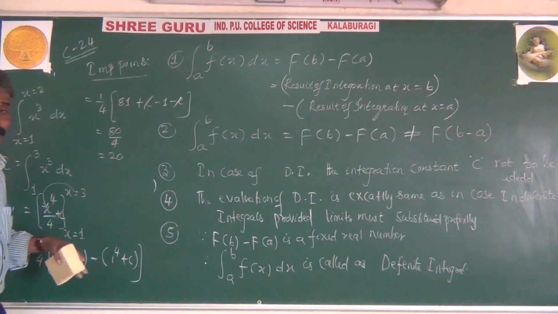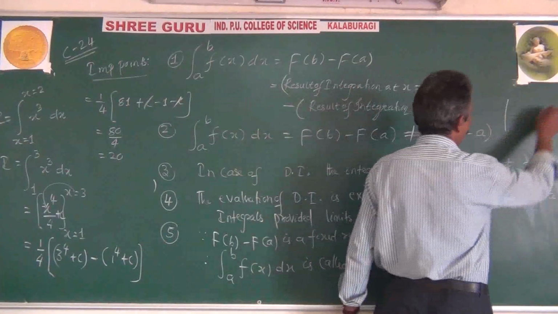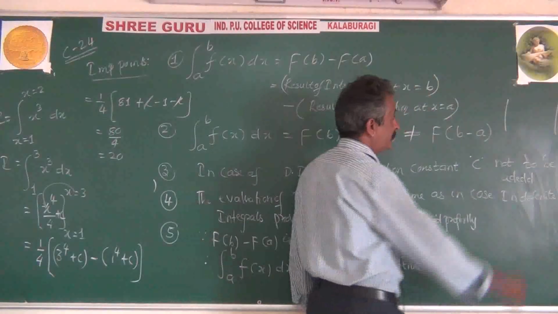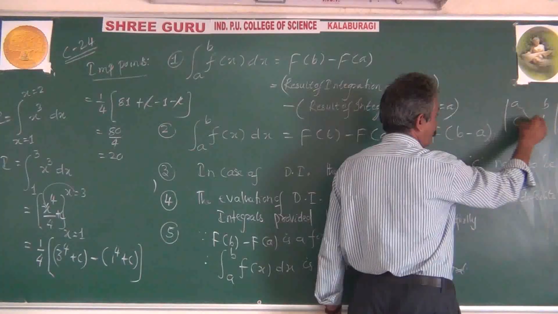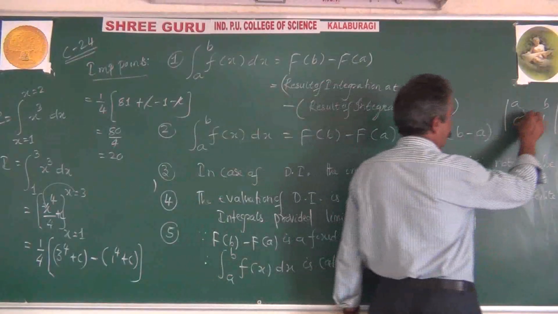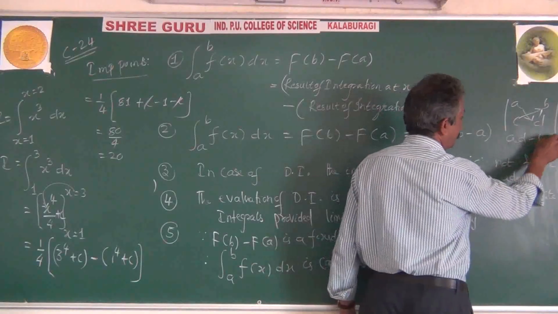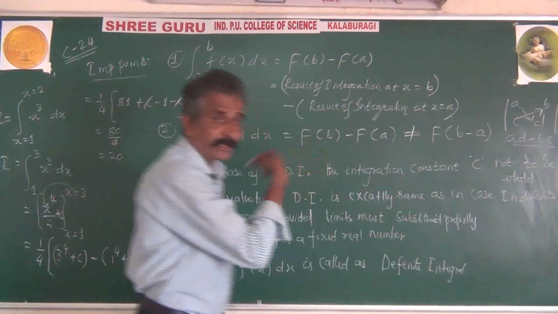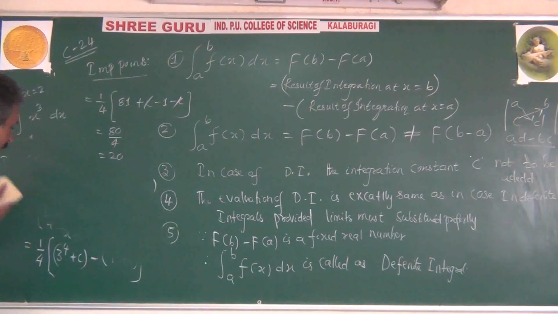This is something like our determinant evaluation. Recall, second order determinant evaluation, it is given by A, B, C, D. And what's the procedure? First, the product of the leading diagonal minus the product of the non-leading diagonal, that is AD minus BC. In quite an analogous way, we have the evaluation of definite integrals.